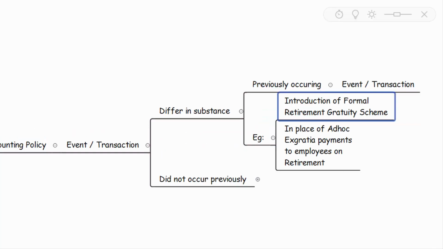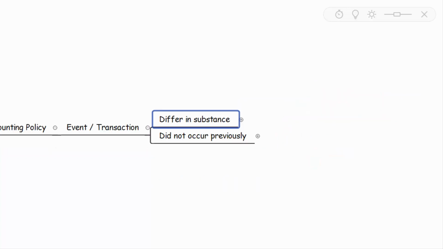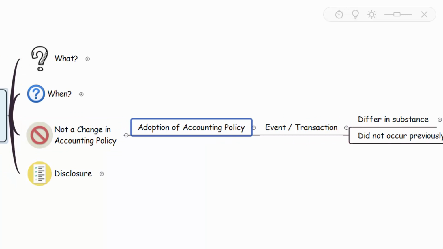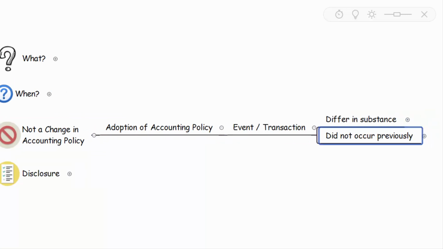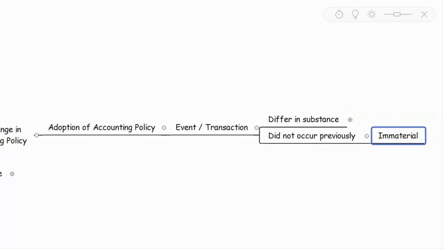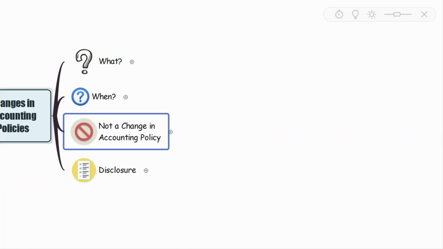Example, let's say an enterprise introduces a formal retirement gratuity scheme instead of ad hoc ex gratia payments to employees on retirement. Because this formal retirement gratuity scheme has been applied for the first time, there is no precedence, so we cannot conclude this as change in accounting policy. So this is one scenario which we have to understand. Similarly, when we adopt an accounting policy for an event or transaction which did not occur previously or is immaterial, that also does not amount to change in accounting policy, right?